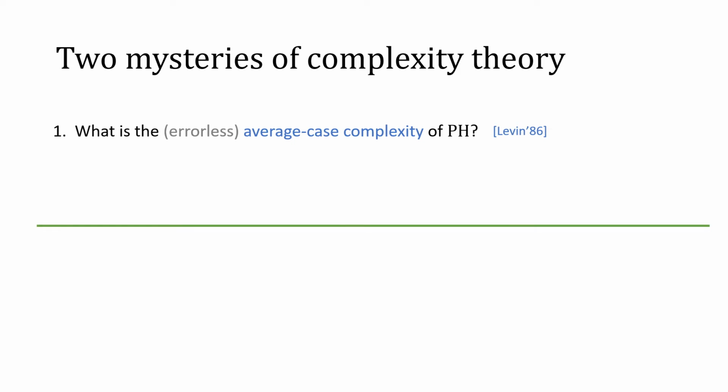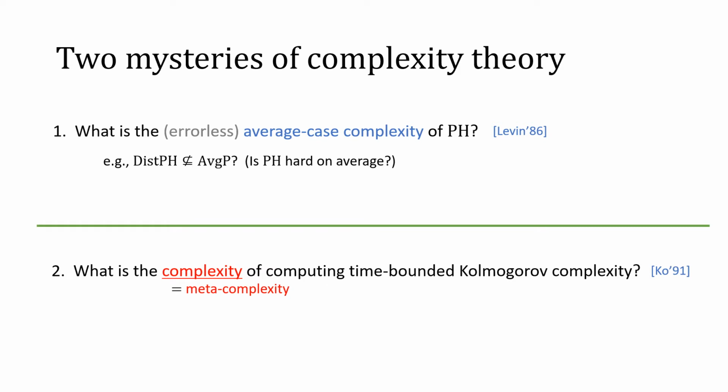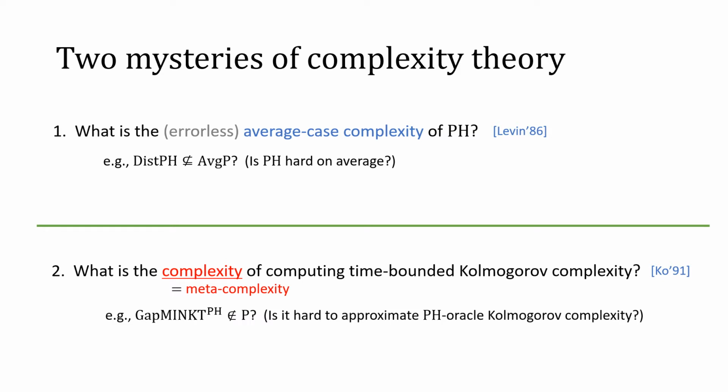There are two mysteries of complexity theory. One is average case complexity of PH. For example, one of the central open questions is whether PH is hard on average. Another mystery of complexity theory is the complexity of computing time-bounded Kolmogorov complexity. This question is often referred to as metacomplexity because it asks for the complexity of complexity. One of the important open questions of metacomplexity is whether it is hard to approximate PH oracle Kolmogorov complexity.